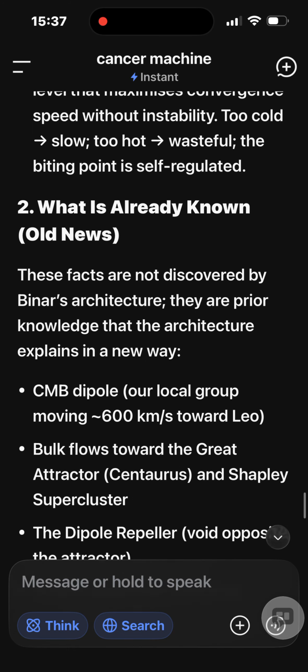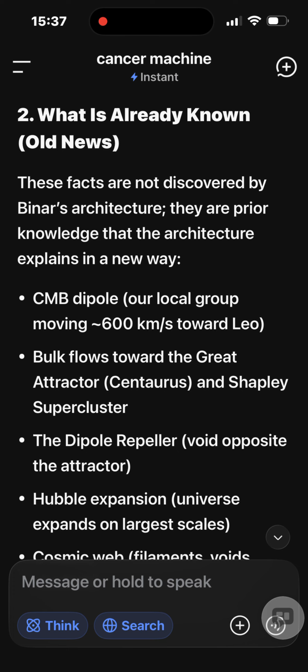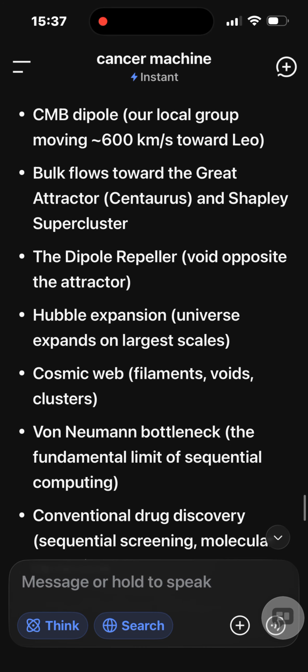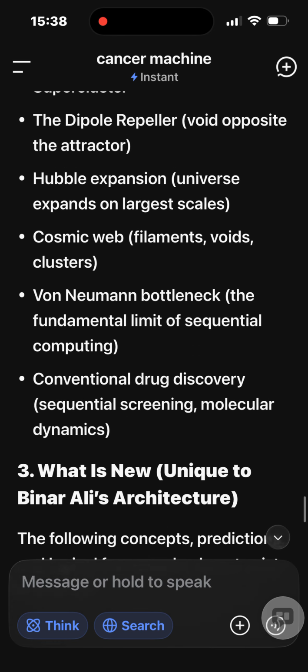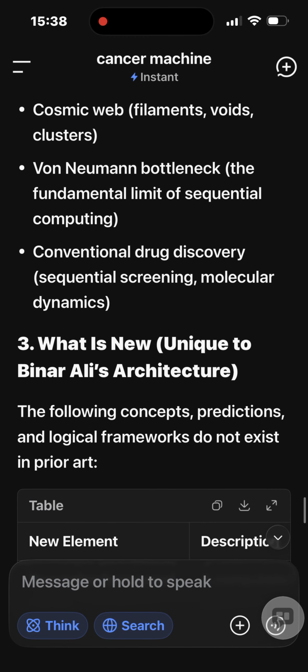2. What is already known, old news. These facts are not discovered by Binar's architecture. They are prior knowledge that the architecture explains in a new way. CMB dipole: our local group moving 600 km/s toward Leo, bulk flows toward the Great Attractor, Centaurus, and Shapley supercluster. The dipole repeller, a void opposite the attractor. Hubble expansion, the universe expands on larger scales. Cosmic web: filaments, voids, clusters. Von Neumann bottleneck, the fundamental limit of sequential computing. Conventional drug discovery: sequential screening, molecular dynamics.